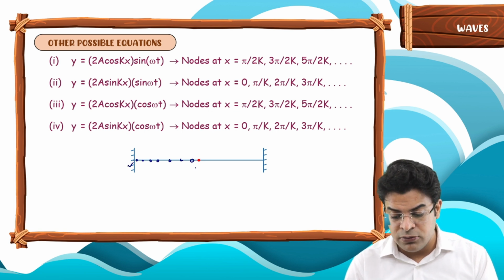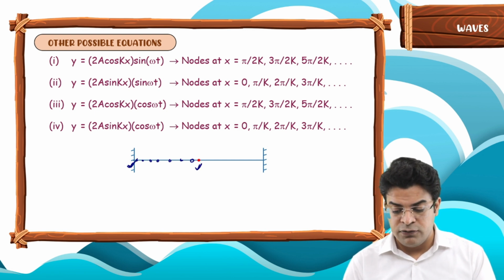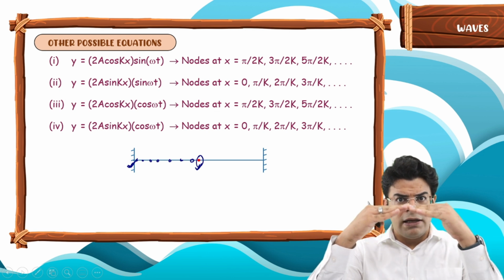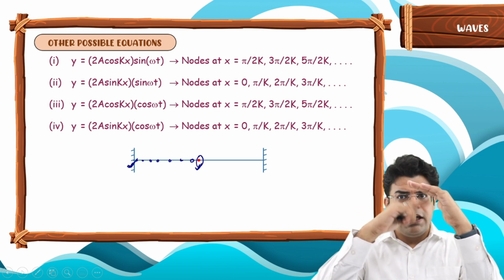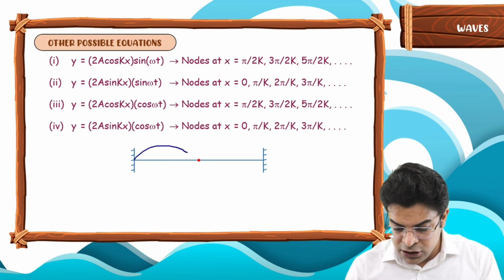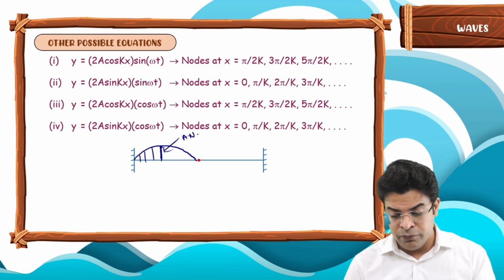Just focus on the particles between these two nodes, the fixed wall and the center node. They move from the mean position together to the extreme position. When they reach the extreme state, each particle has a different amplitude. The particle at the center has the maximum amplitude. That is the one that is the antinode.